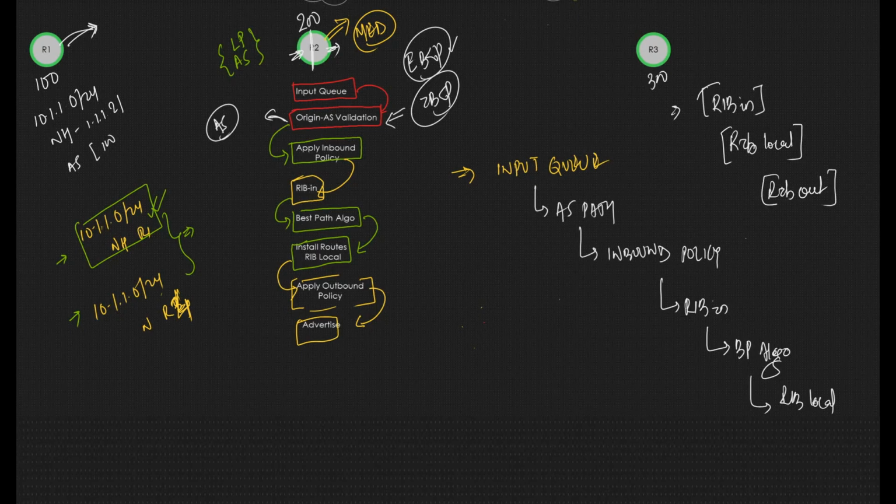In order for a route to be received in the RIB itself, it has to pass at least AS origin validation and inbound policy, and then it is stored in the RIB. So you can see what routes you receive in RIB-in. These steps are important when you are doing any kind of troubleshooting.